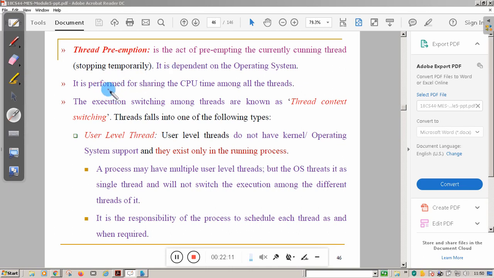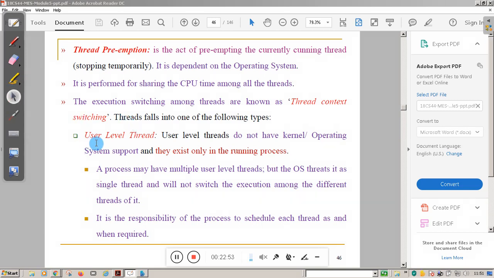It is performed for sharing CPU time among all threads, because the CPU has been allocated to a certain thread, and the thread misbehaves. It will not hand over the control. At that time, you need to preempt that particular thread to share the CPU time among all threads. Execution switching among threads is known as thread context switching. We have process context switching and thread context switching. Process context switching is slower, but switching from one thread to another thread is faster.